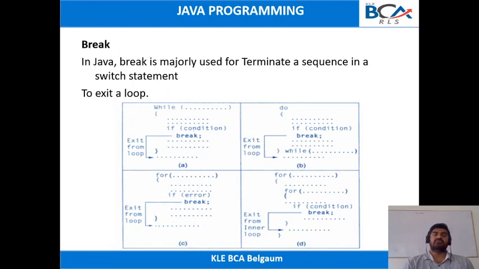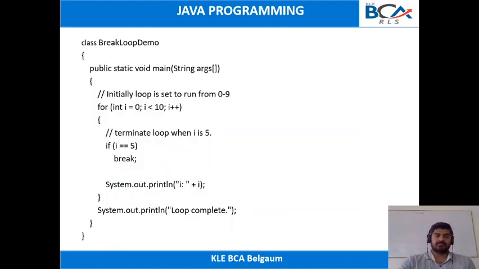So whenever you want to break the execution of the program, you can include the break statement. Here you can take a simple example. We created a class called BreakLoopDemo. Inside the main method, we created a for loop with i equal to 0, i less than 10, i plus plus.